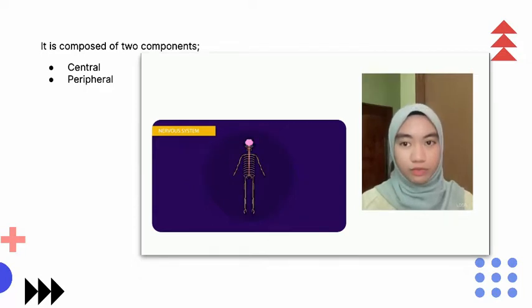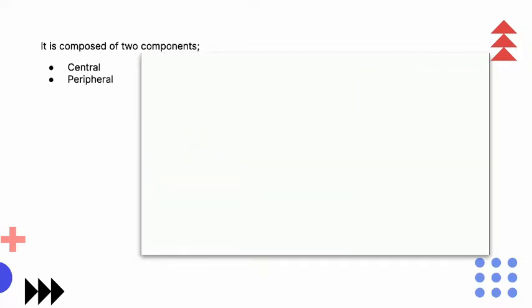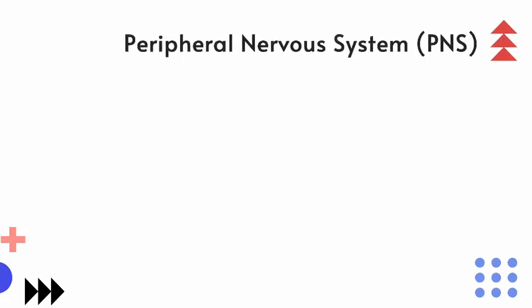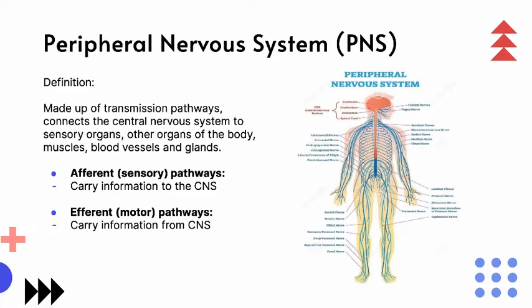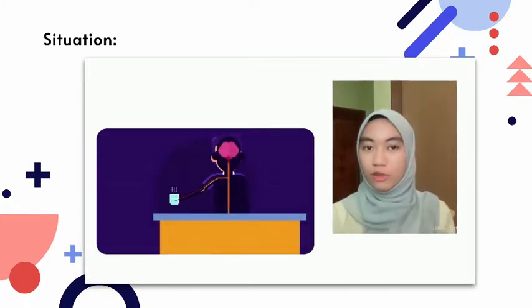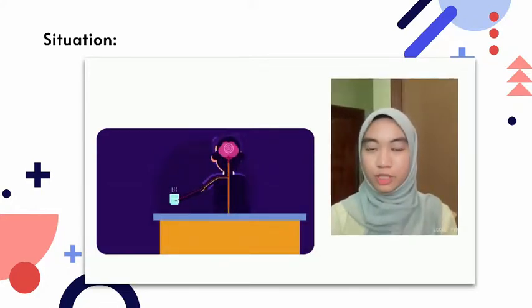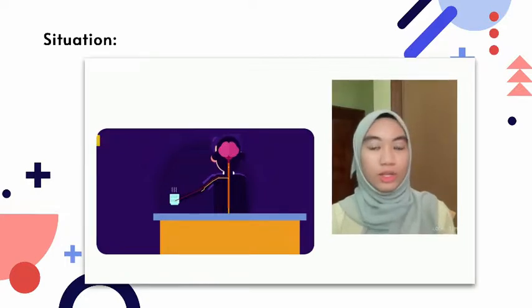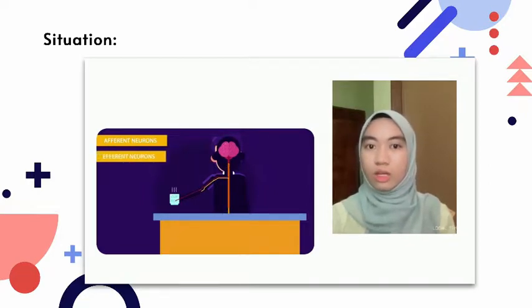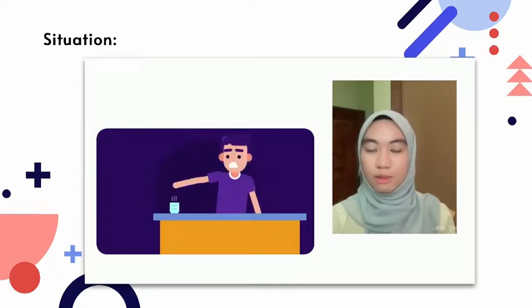The peripheral nervous system is a network of nerves spread across our body. An example of how the peripheral nervous system connects the body with the central nervous system: when you hold a hot cup of coffee, sensory neurons in your hand transmit a signal to the brain, also called afferent neurons, that the cup is hot.